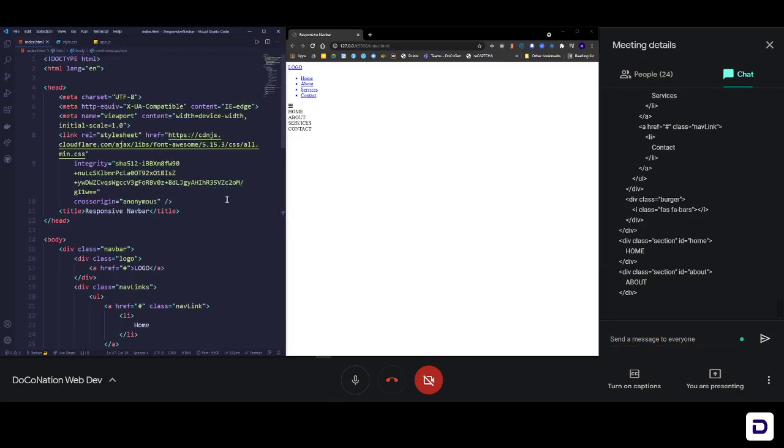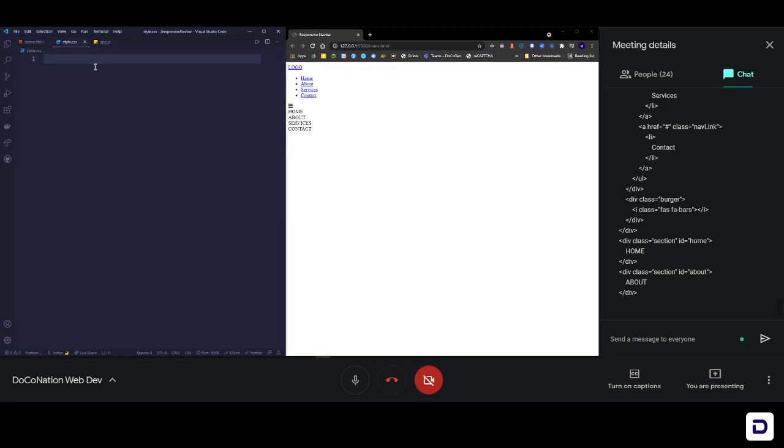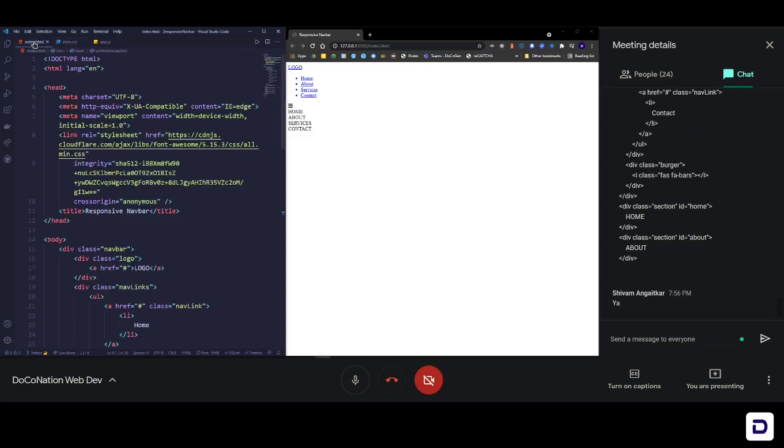Okay, so for others who are done with the HTML code, let's move over to CSS. Shall we do it? Give me a yes in the chat box. Okay,